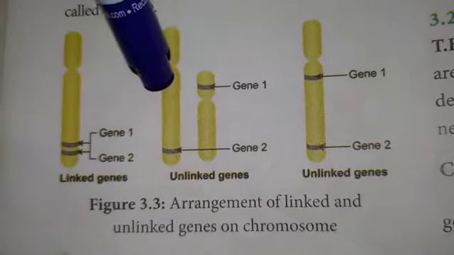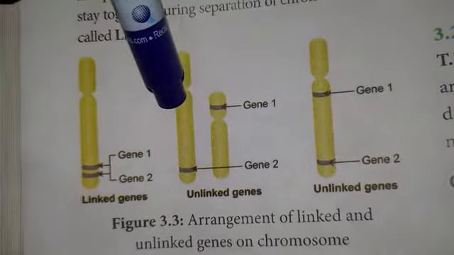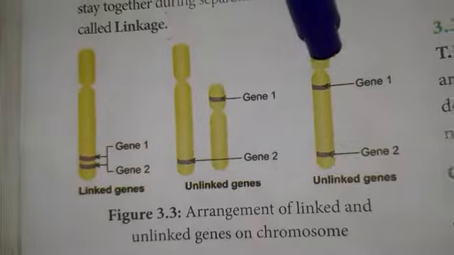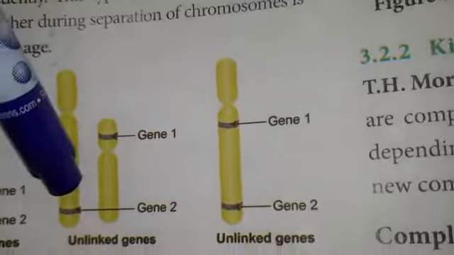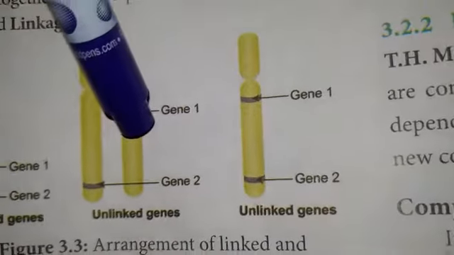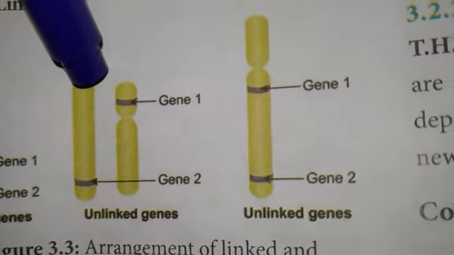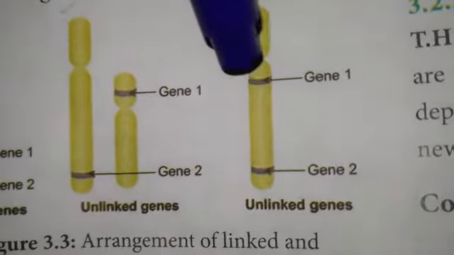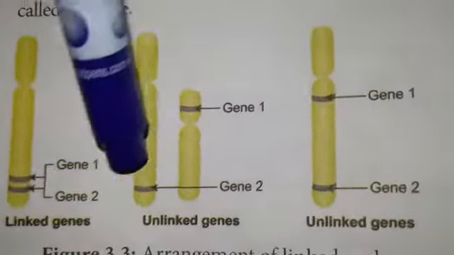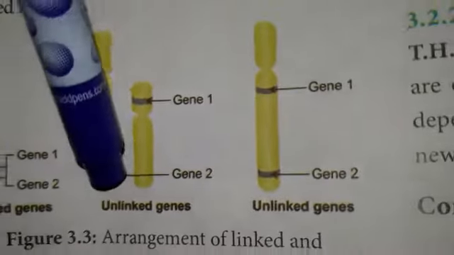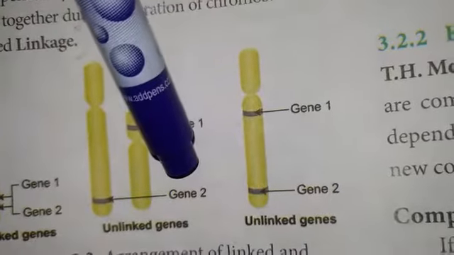Unlinked genes: the genes which are present sufficiently far apart, or are present in two different chromosomes, are called unlinked genes or syntenic genes. So the genes that are present sufficiently apart from each other, or on two different chromosomes, are called unlinked genes or syntenic genes. Such a condition is called synteny.